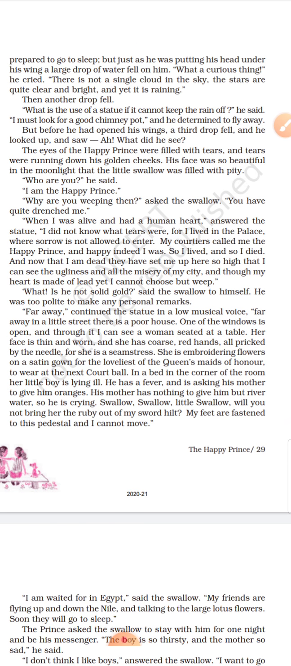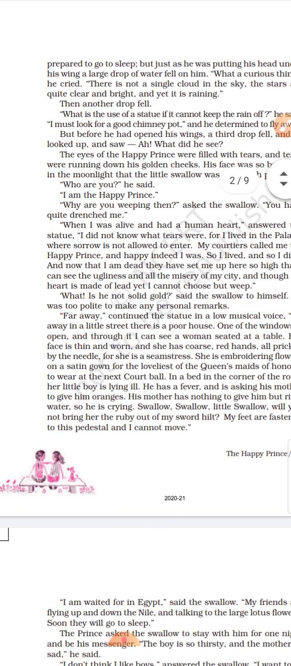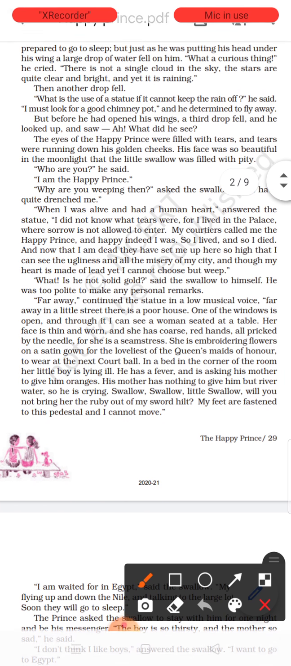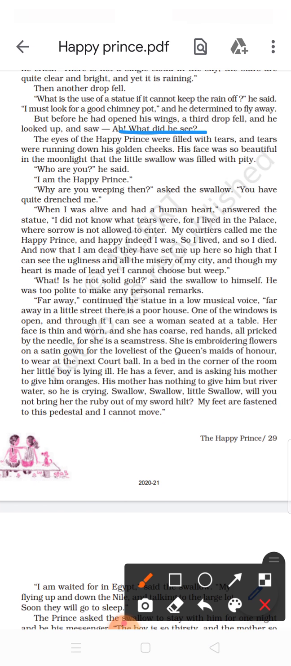But before he had opened his wings, a third drop fell. And he looked up and saw. What did he see? When he saw the third drop falling, now his curiosity was very great, and see what he saw.